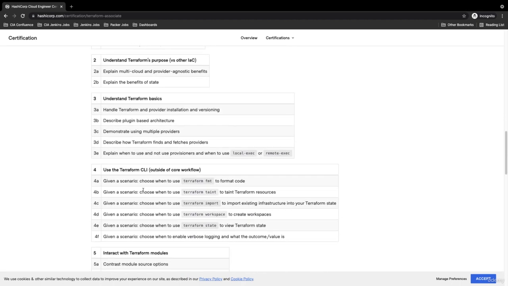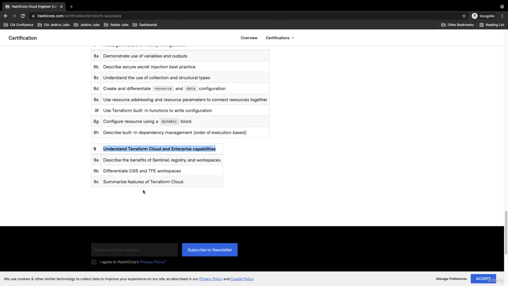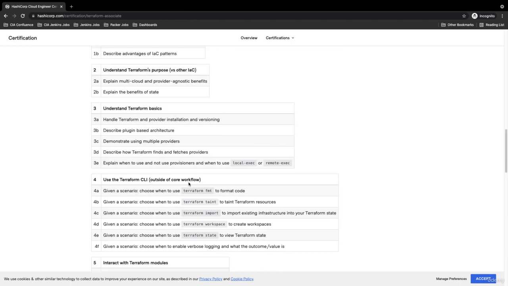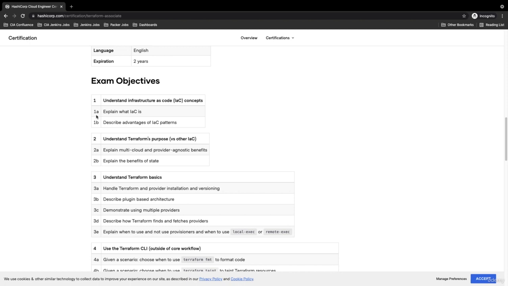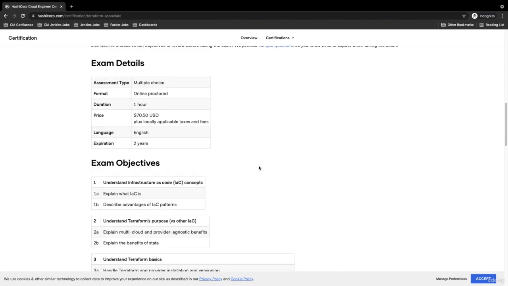So these are the 9 topics which are covered within the Terraform Associate certification. We are going to cover each and everything that is part of this Terraform certification syllabus. So these are the details of the exam.